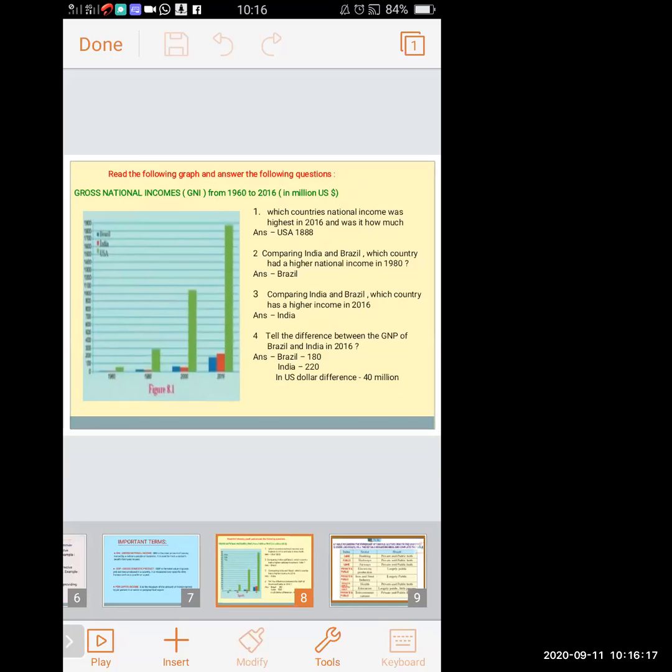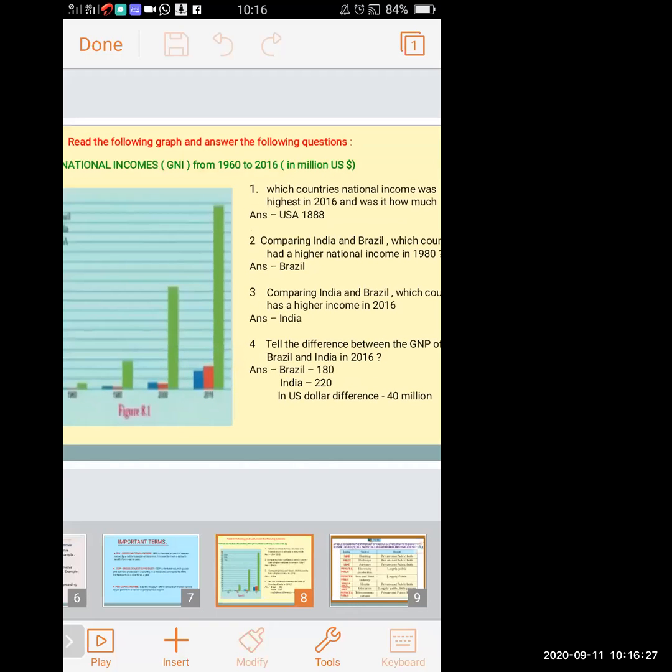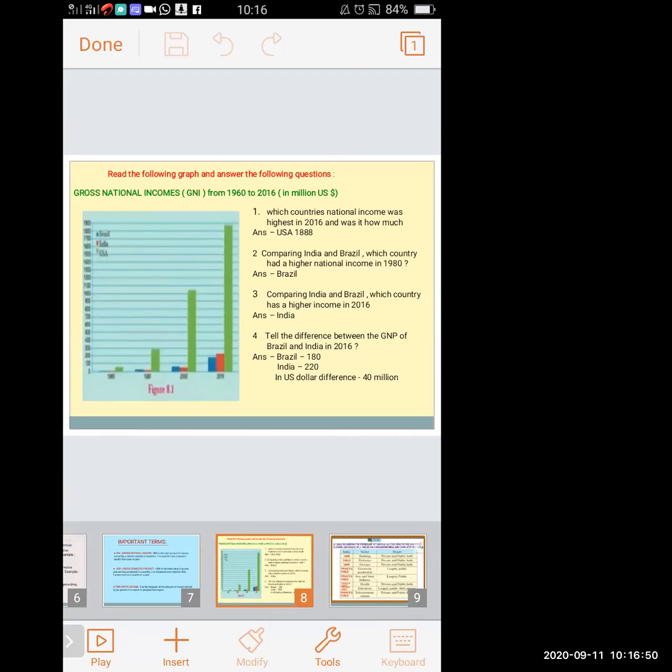Now the third question. Comparing India and Brazil, which country has a higher income in 2016? Now we have to see for 2016 in the textbook graph. Brazil, indicated in blue color, is less, and India, indicated in red color, is higher. While comparing, we come to know that India is higher. So in 2016, the higher national income is of India.